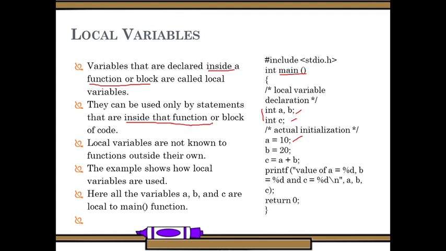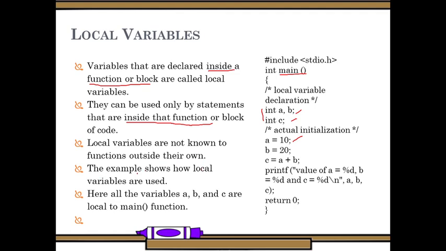They are limited only to the function or the block in which you have declared them. Local variables are not known to functions outside their own. So you cannot access them outside.